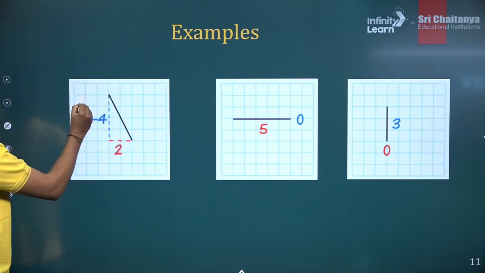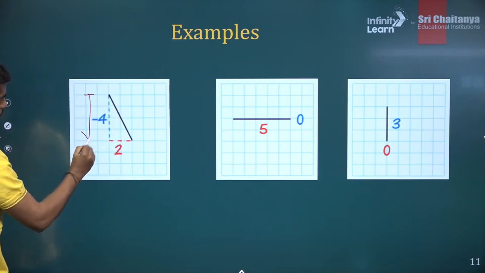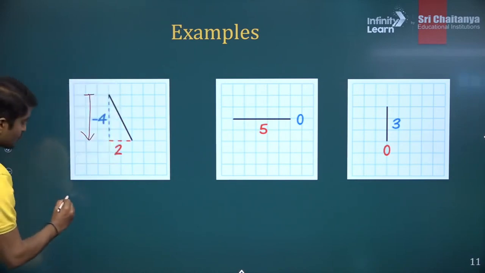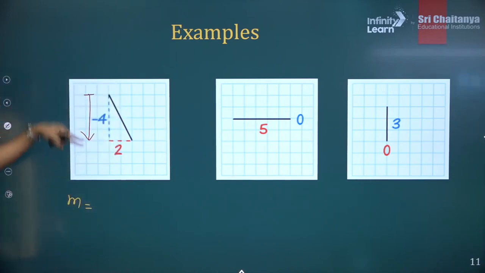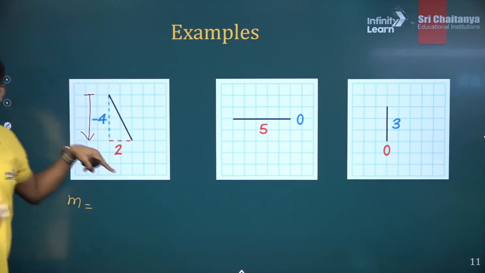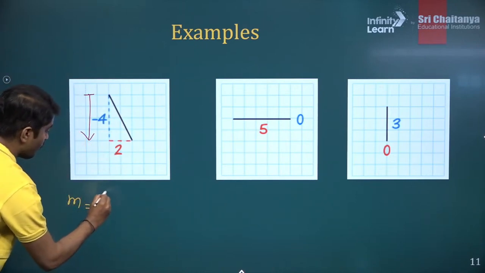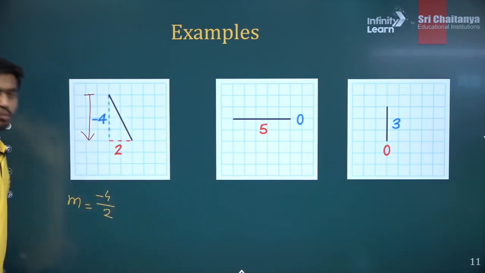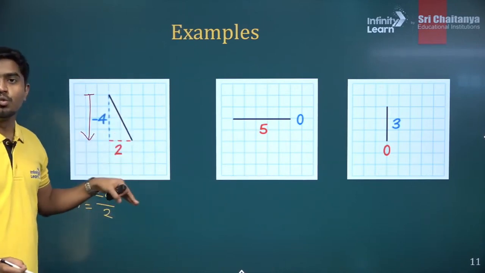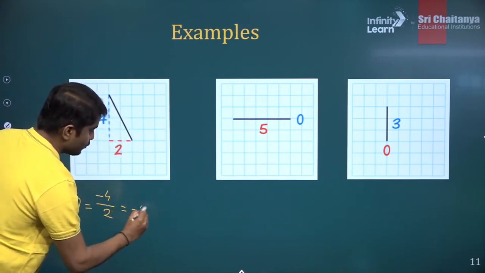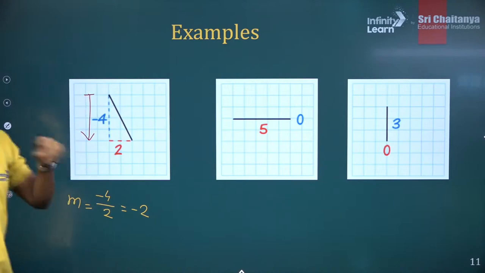So now in this case, it is going down. You see the arrow? The arrow is pointing down, right? So how will you find the slope? Slope is rise or fall. In this case, it is fall. Fall means it is negative. So it is minus 4 divided by 2. Run is the same, 2. Minus 4 divided by 2 will give you minus 2. So that is the slope of this graph.